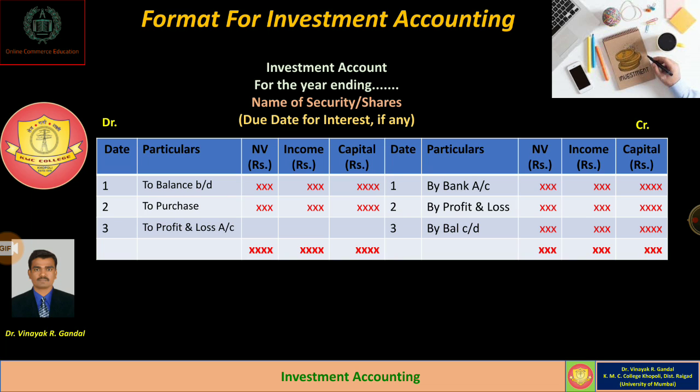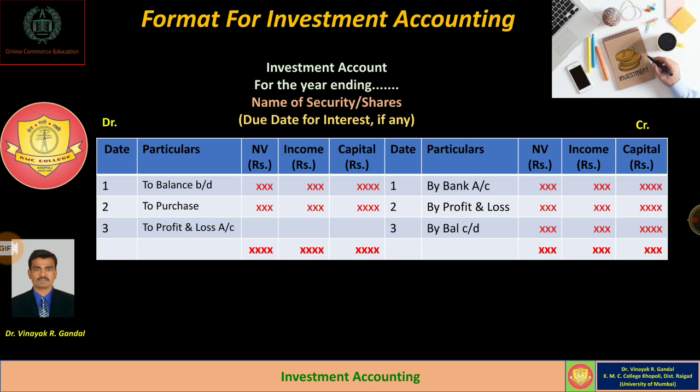In the case of any profit or loss on sale of investment, it should be properly recorded. Whatever profit is there should be debited to investment account, and whatever loss is there should be credited to investment account.